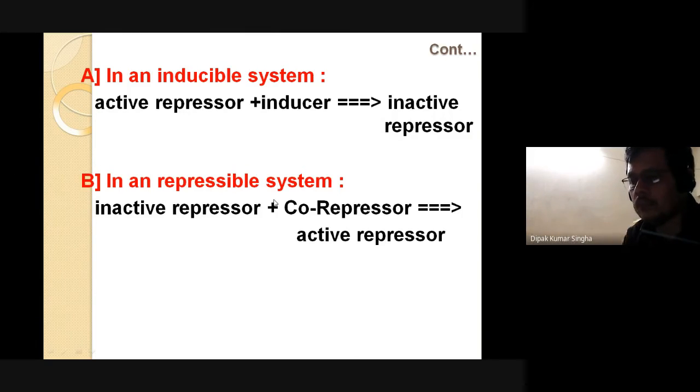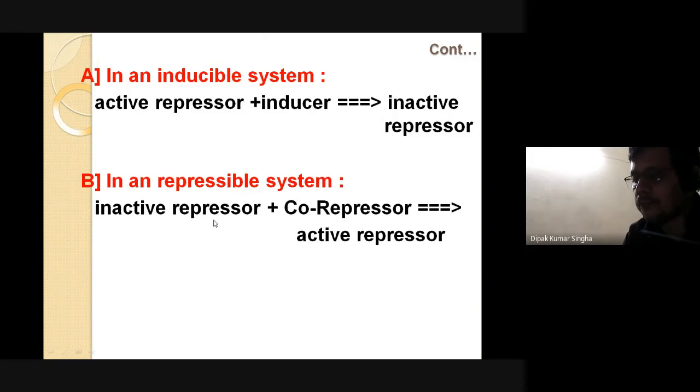In an inducible system, here is the inactive repressor, here is the active repressor. Inducer, inactive repressor. Actually, the repressor is active, but the inducer is also active, but the repressor function is not. That's why the repressor function will be reduced, and ultimately the inducer function will become active.